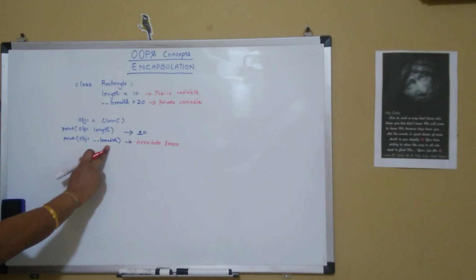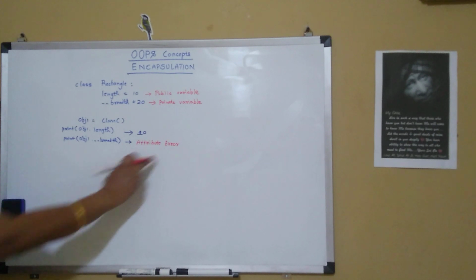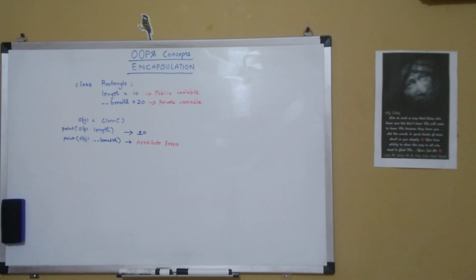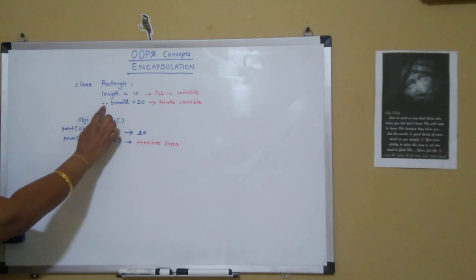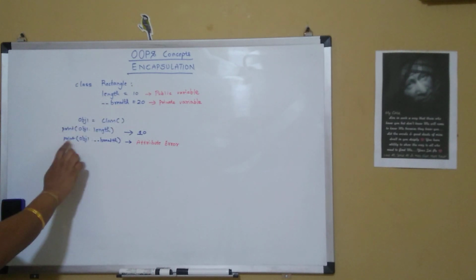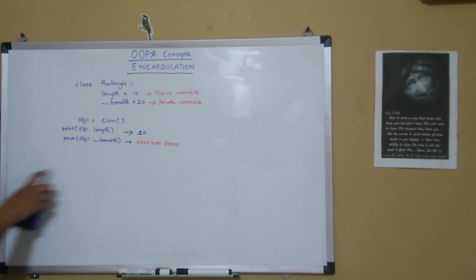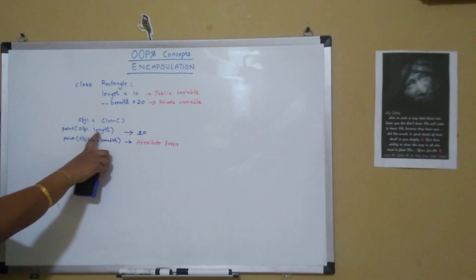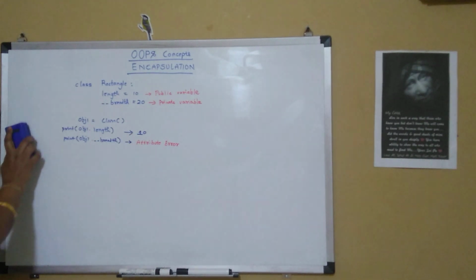Object 1 cannot access this particular breadth variable. So this is how we can prevent private variables from being accessed outside the class. It gives an attribute error, while since length is a public variable, it prints the value on the console.